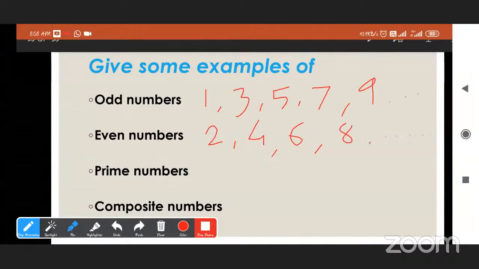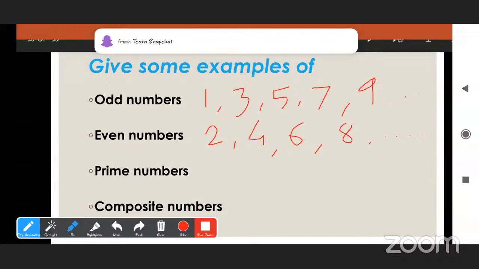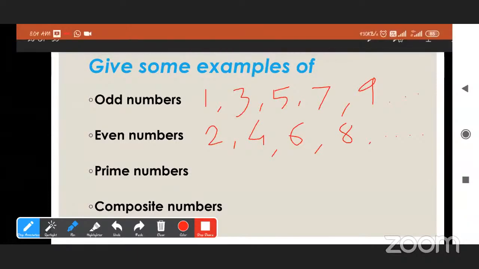Okay. Now tell me prime numbers. Which are prime numbers? Prime numbers are those numbers which are divisible by itself and not by any other numbers.